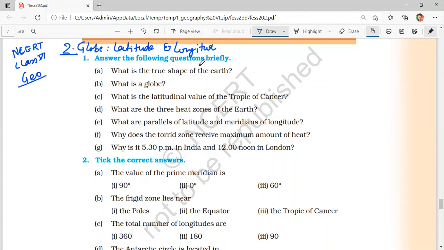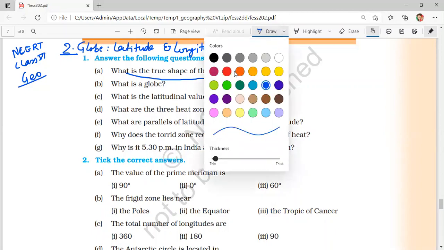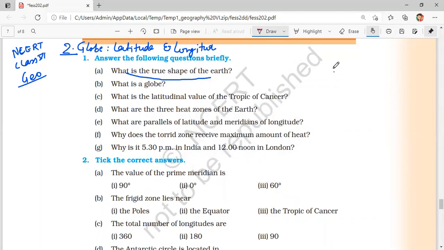Okay, so the first question is, the answer of this question has to be written very briefly. So what is the true shape of the earth? The question is, what is the true shape of the earth? So my dear friends, we have already read. If you have not gone through my lecture on this chapter, you must go through it and you will have a very clear picture of what is the actual shape of the earth.